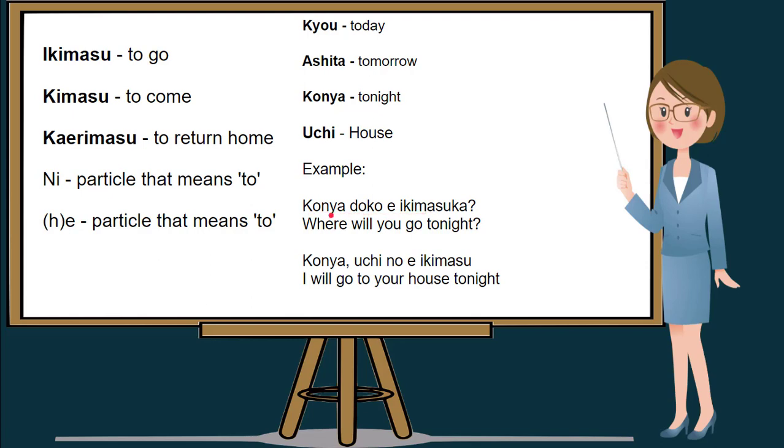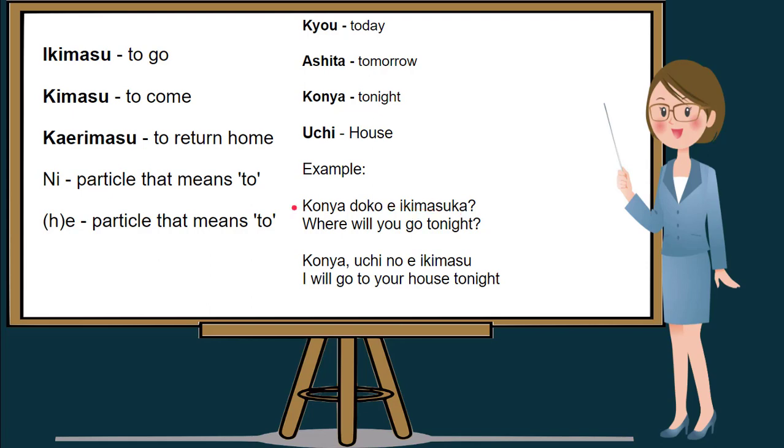We use Konya, which means tonight, doko, which means where, e, a particle which is added before the verb, ikimasu, and ka, a question particle.